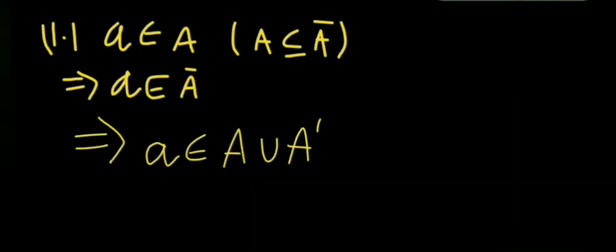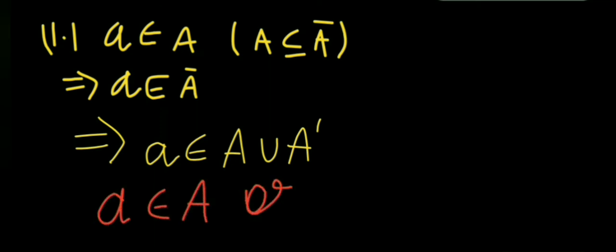So let us start. Case 1: a belongs to A. We have taken a point small a from the set capital A, and we know by the property of closure that A is contained in closure of A. So this implies a belongs to A closure. We can write it as a belongs to A union A prime. Why? Because by the definition of union, if a belongs to A union A prime, it means that either a belongs to A or a belongs to A prime.